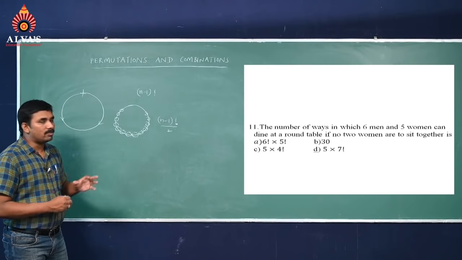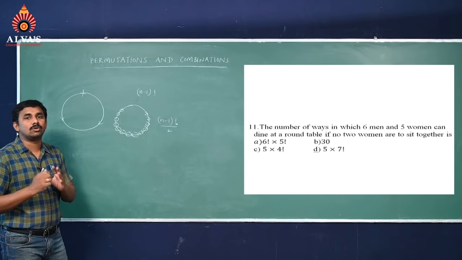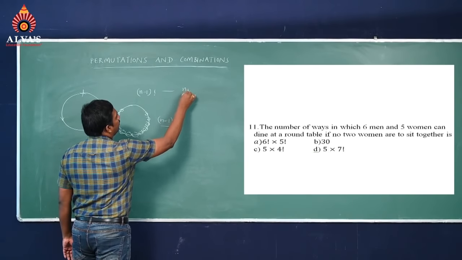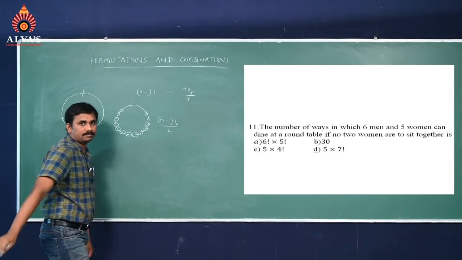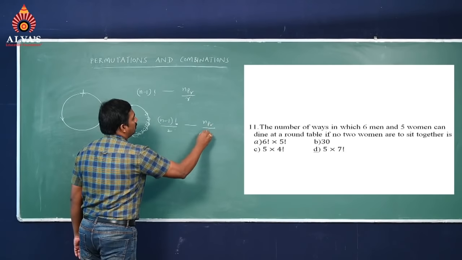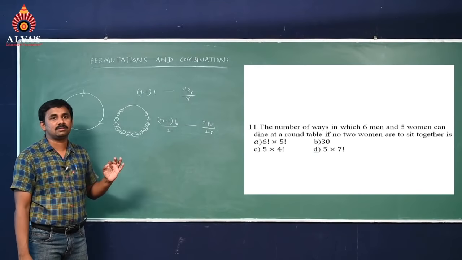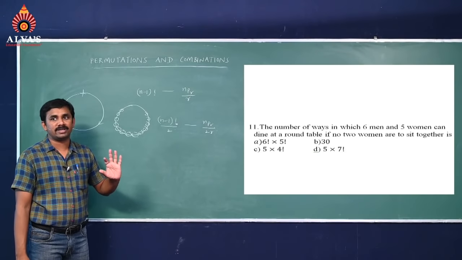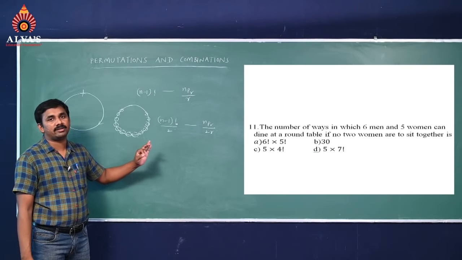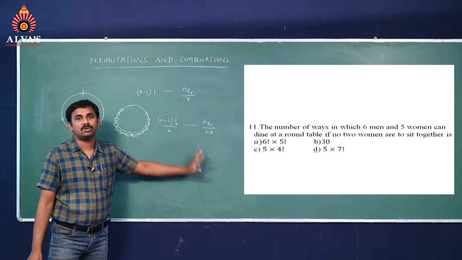So that's why. And one more thing: we may arrange all objects at a time, or select R objects only. If you select R objects only, instead of this we will write nPr by r. So in necklace arrangements it is nPr by 2r. So nPr by r is the number of arrangements of n different things taking r at a time in circular permutations. The number of arrangements of n different things taking r at a time along a necklace is nPr by 2r. So try to follow these 4 formulas.